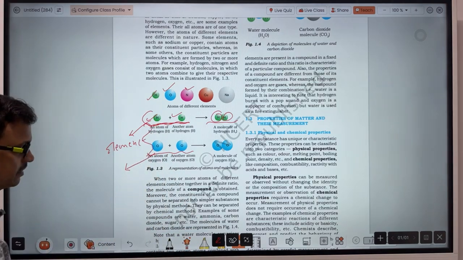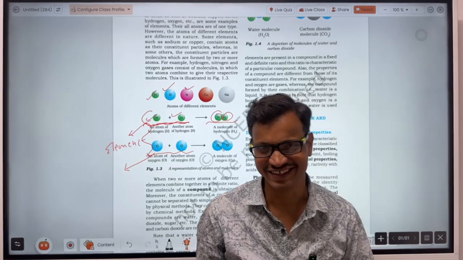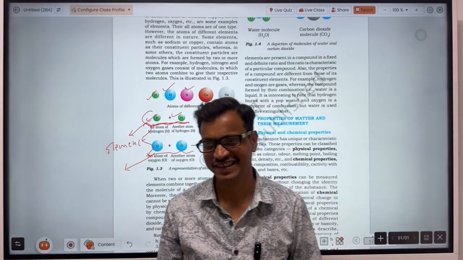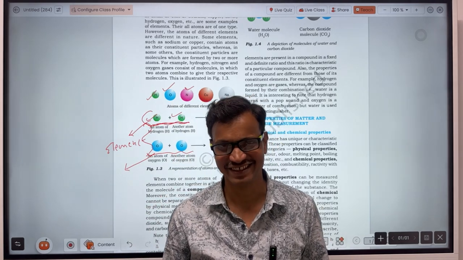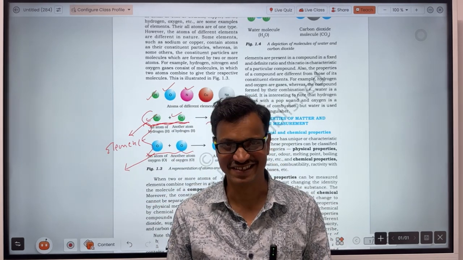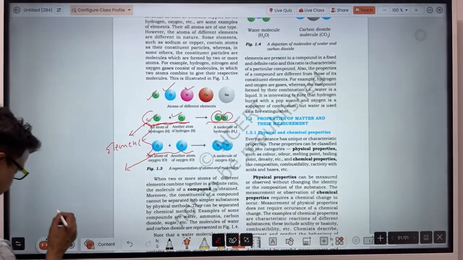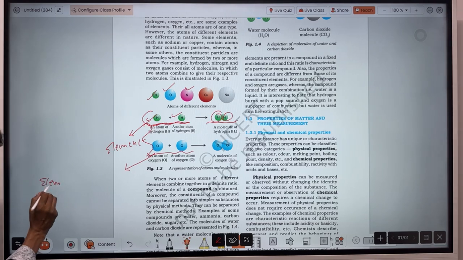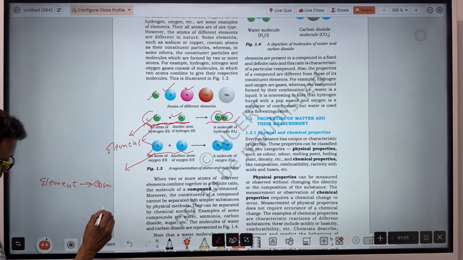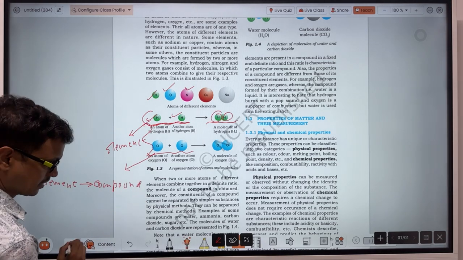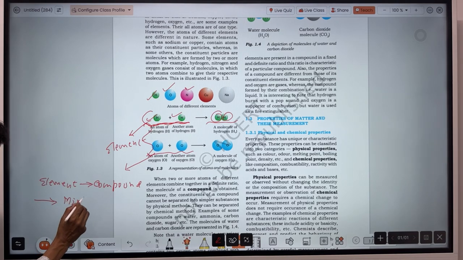When hydrogen and oxygen combine, there is formation of a compound, water. Water is a compound, and sugar is also a compound. When you mix sugar in water, that will be a mixture. So elements combined together form a compound, and when you mix two compounds, there is formation of a mixture.